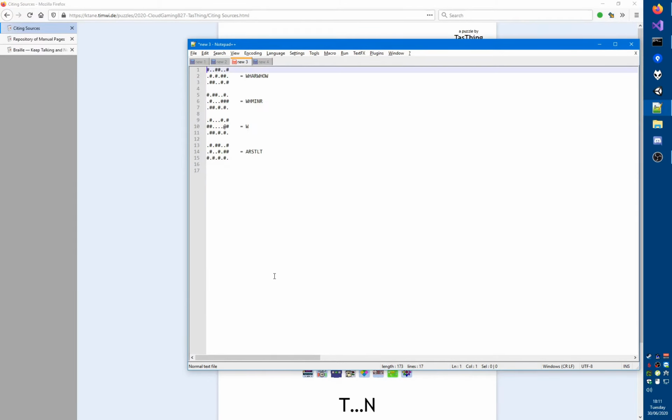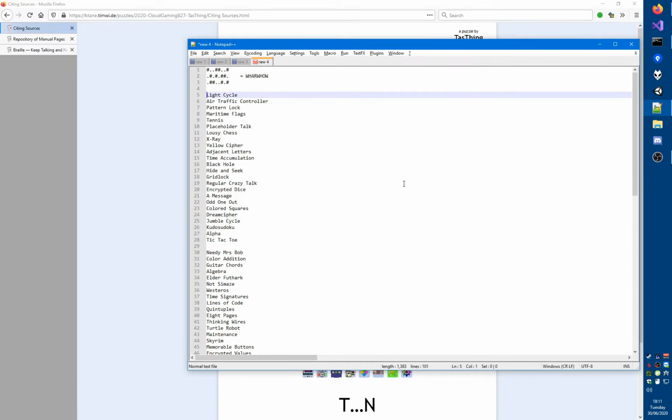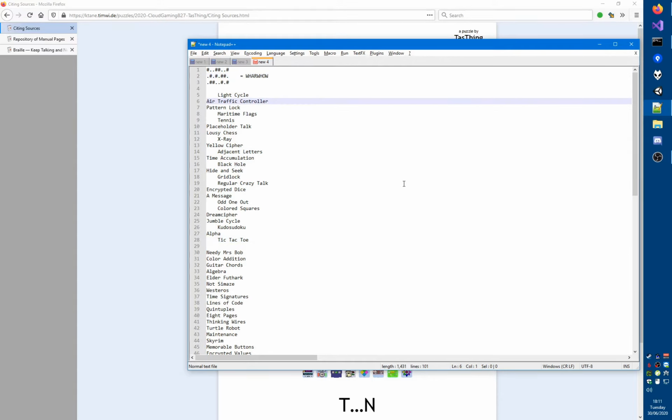Now let's take a look at the Timwi modules. So Light Cycle definitely is 1. So 1, 2, 3, 4, 5, 6, 7, 8, 9, 10, 1, 2, 3, 4, 5, 6, 7, 8, 9, 20, 1, 2, 3, 4. Is Tic Tac Toe the last one? Yes, it is. Okay. So the ones that are Timwi modules are this one, Maritime Flags, Tennis, X-Ray, Adjacent Letters, Black Hole, Gridlock, Regular Crazy Talk, Odd One Out, Colored Squares, Kudosudoku, and Tic Tac Toe. So the... apply the Adjacent Letters rules. Okay.